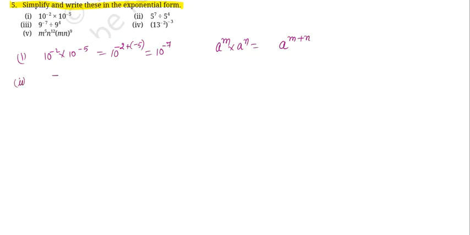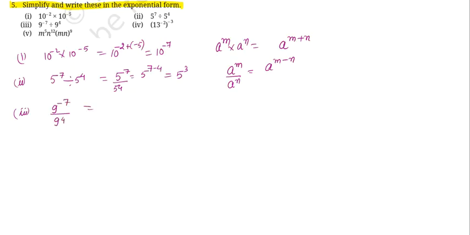The second part is 5 to the power of 7 divided by 5 to the power of 4. We will use the property a to the power of m over a to the power of n. When the numbers are in division and they have the same base, the power gets subtracted. So I can write 5 to the power of 7 over 5 to the power of 4 as 5 to the power of 7 minus 4, and the answer would be 5 to the power of 3. The third part, again, the numbers are in division with the same base. So same property apply करेंगे. So 9 to the power of minus 7 minus 4, which will give you 9 to the power of minus 11.